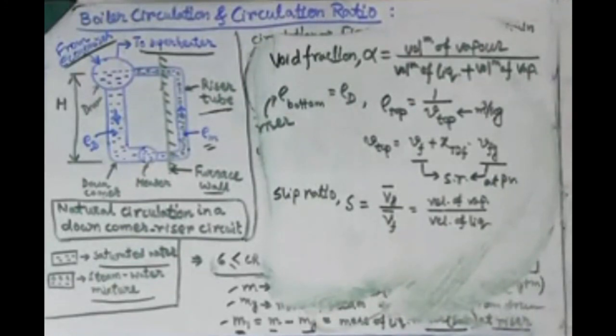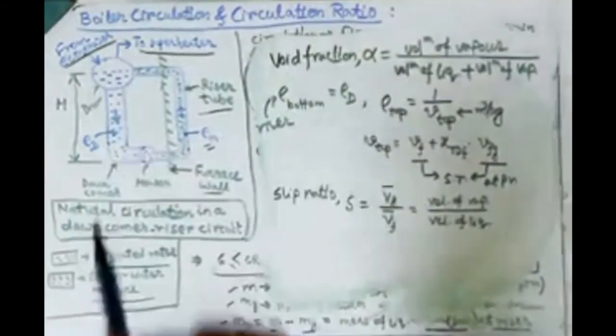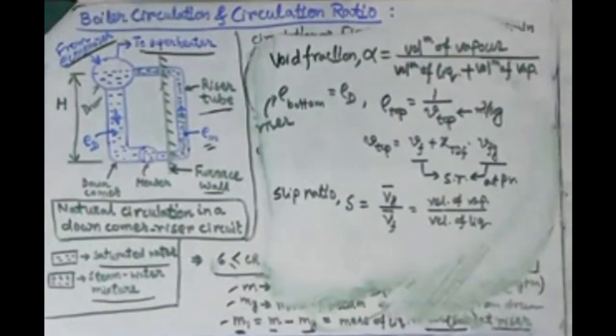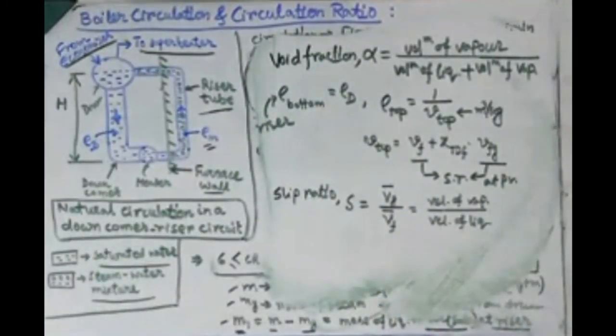I am not going to that extent because I know it can be very hectic for you people to take all this in a video lecture. I can realize that, but I also don't have any option without it. So the slip ratio is nothing but the velocity of vapor, meaning the velocity at which it is flowing through the riser tube, and the velocity of liquid, meaning the liquid coming from the downcomer. So the ratio between these two velocities is represented by the slip ratio.